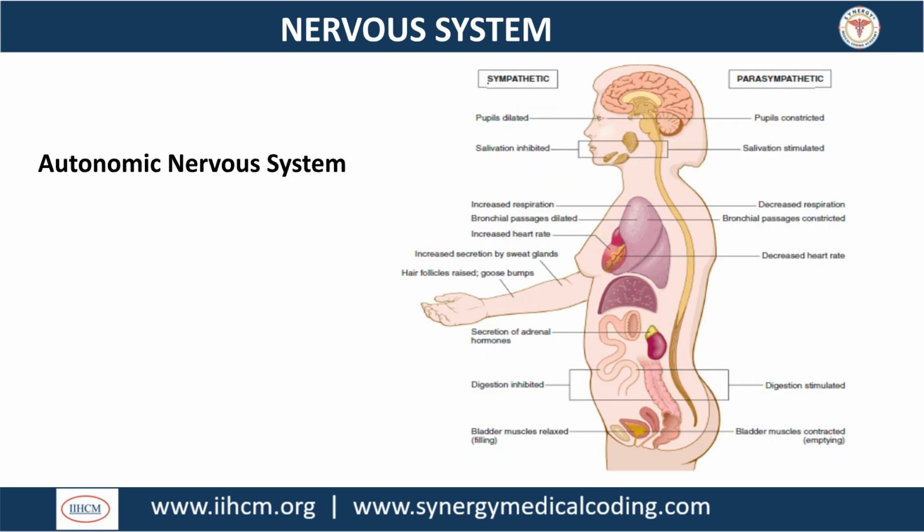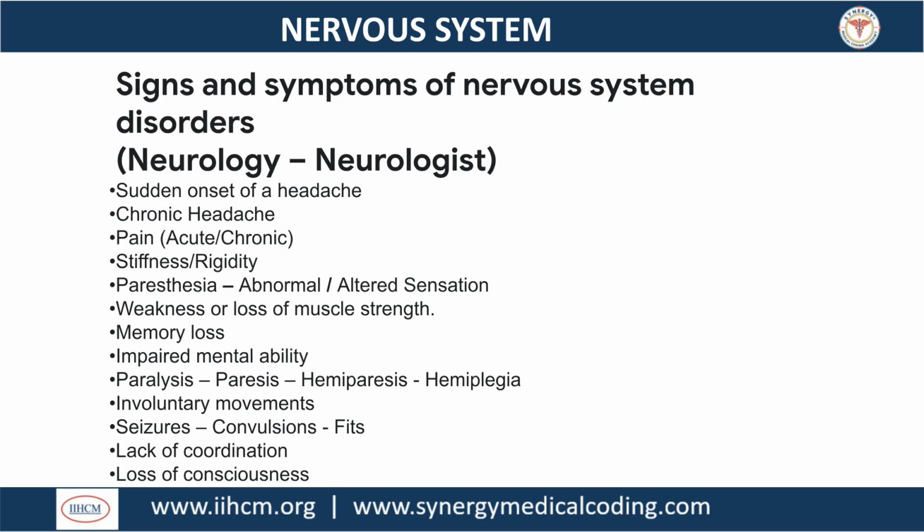The autonomic nervous system, or ANS, regulates involuntary functions like heart rate and digestion. It is divided into the sympathetic nervous system for fight or flight responses and the parasympathetic nervous system for rest and digest activities. Signs and symptoms of nervous system disorders span a range, from headaches and pain to memory loss, paralysis, involuntary movements, seizures, and loss of consciousness, often managed by a neurologist.